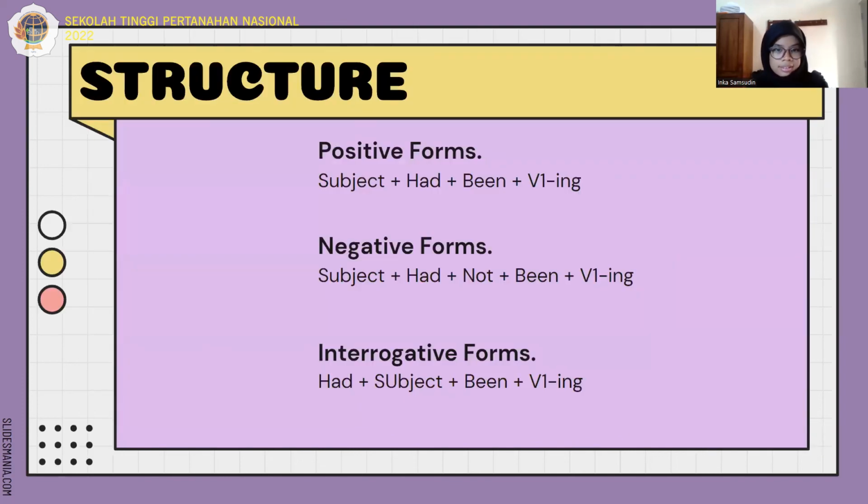Next, we got the structure. The positive form is subject plus had plus been plus verb ing. The negative form is subject plus had plus not plus been plus verb ing. And the interrogative form is had plus subject plus been plus verb ing.